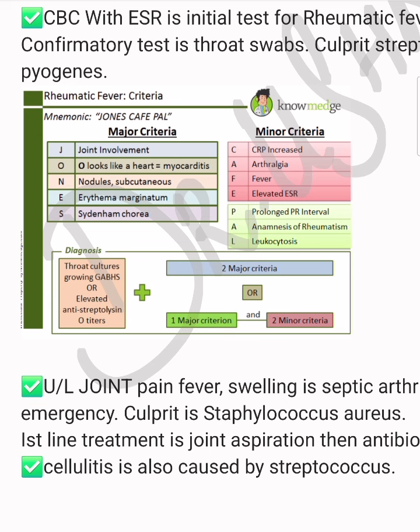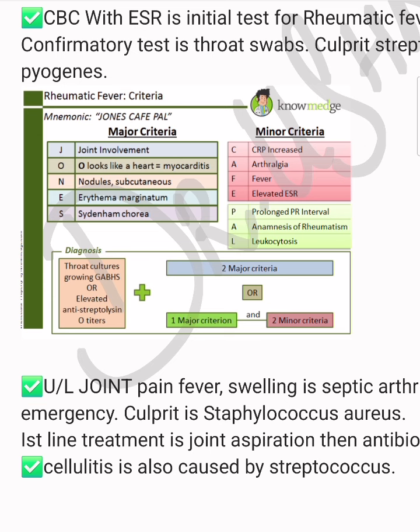J is for joint involvement. O is remembered as heart, so there is myocarditis. N is for nodules, which are subcutaneous nodules. E is for erythema marginatum, and S is for Sydenham chorea. So the Jones criteria is basically the major criteria of rheumatic fever, while the minor criteria can be